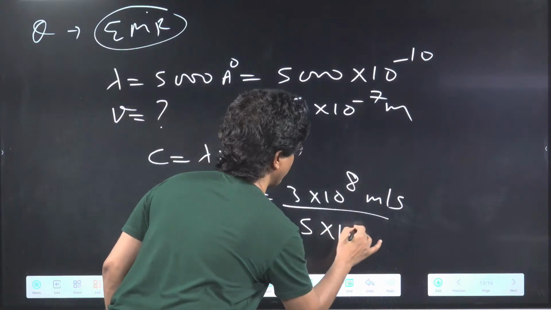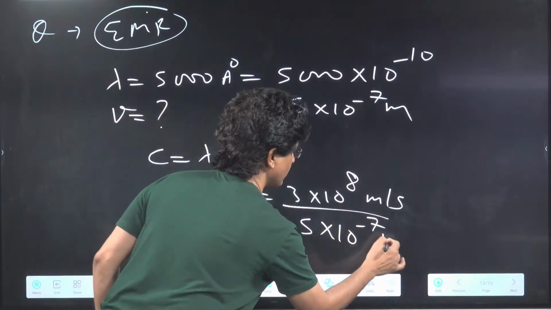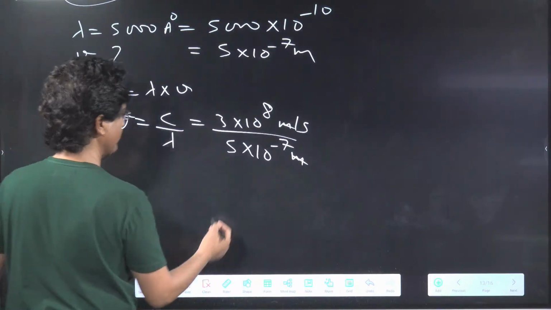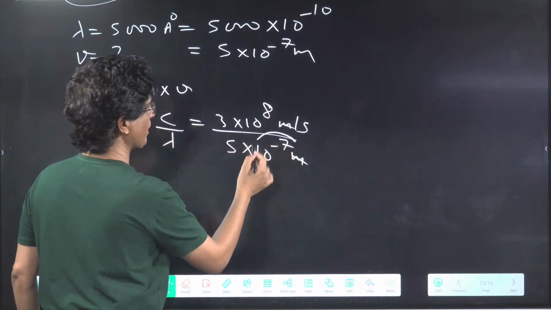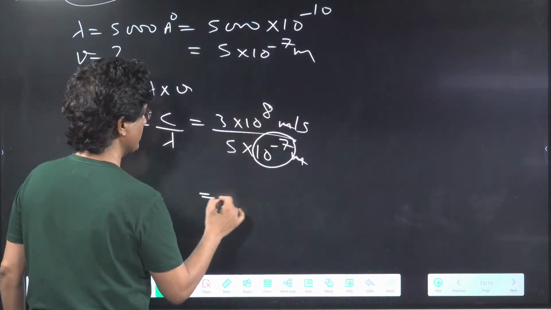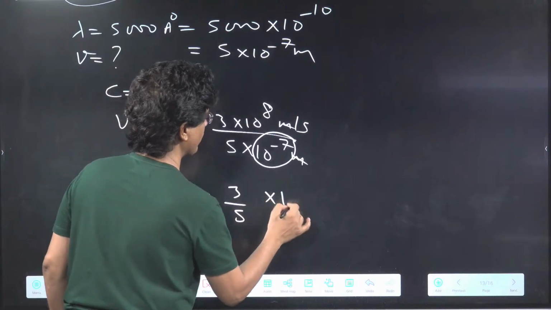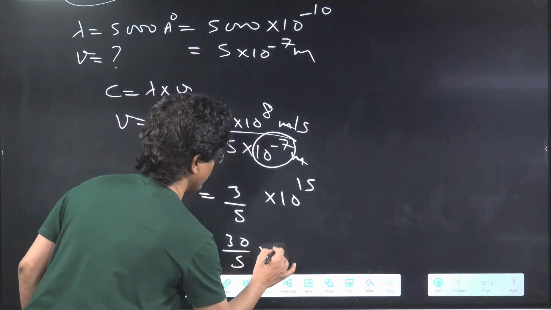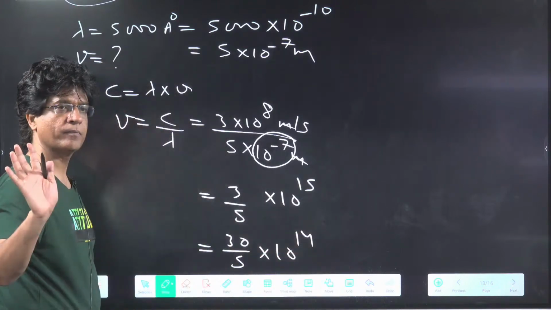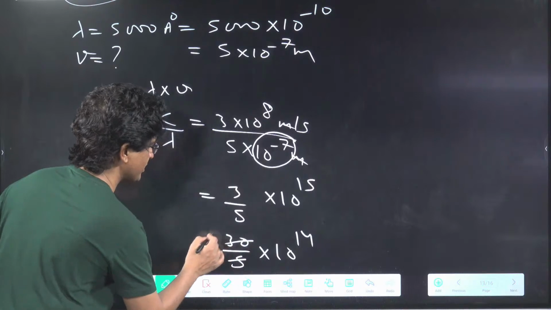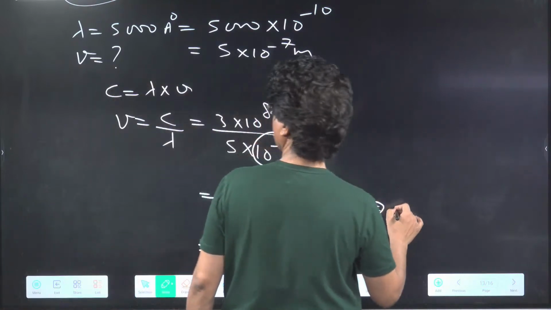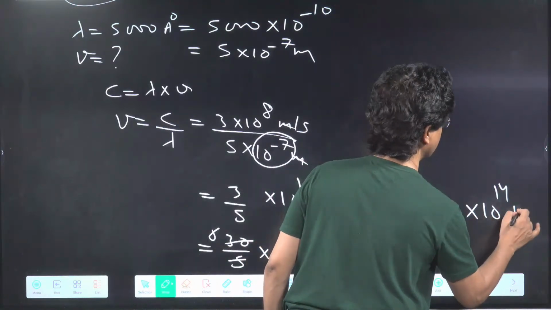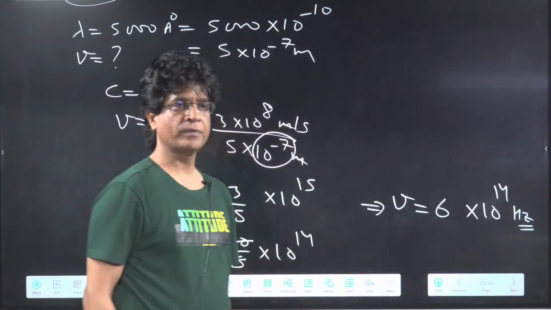Now put it there: 5 into 10 to power of minus 7 meter. So meter will cancel out. Can I take this 10 to power minus 7 up? So this will become 3 upon 5, 10 to power of 15. So can I write this as 30 upon 5, 10 to power of 14? Okay, this will become 6. So the answer is frequency is equal to 6 into 10 to power of 14 hertz, or per second.